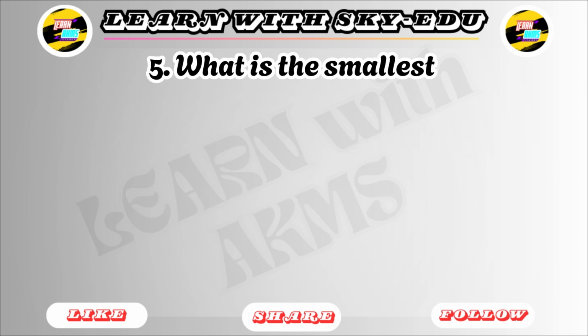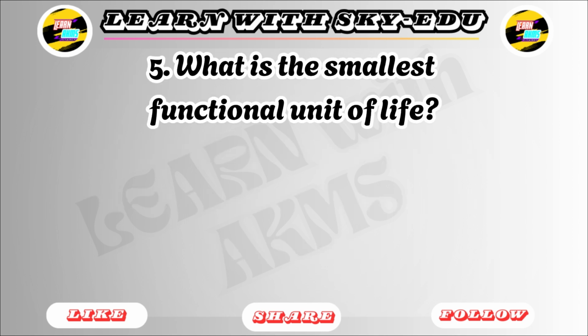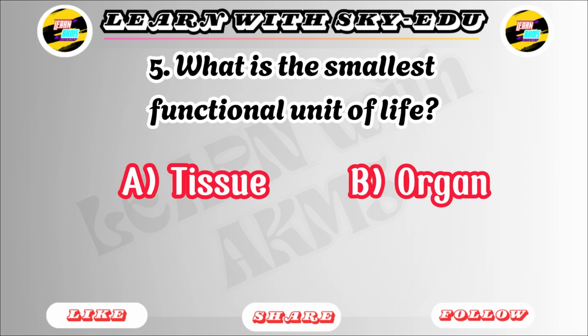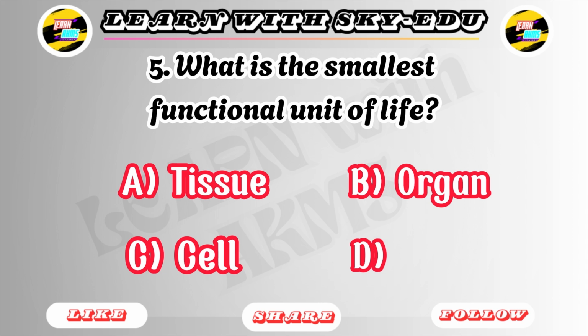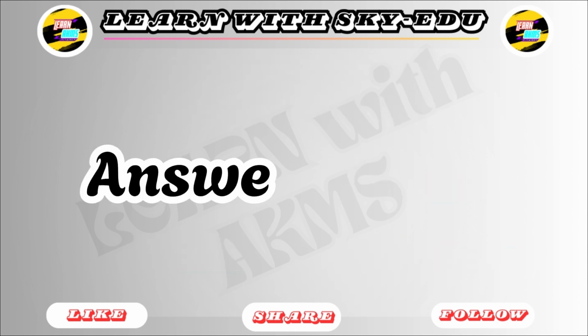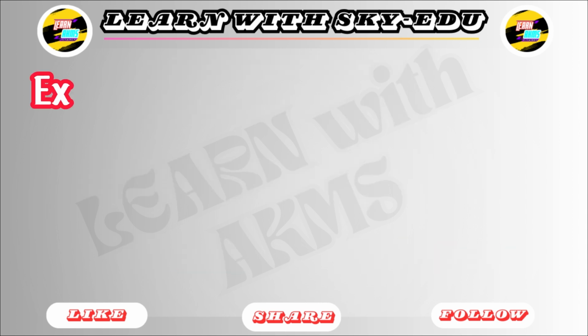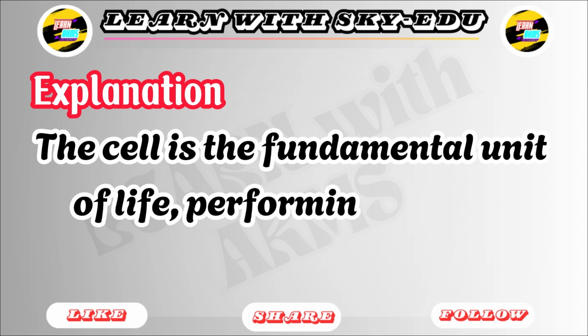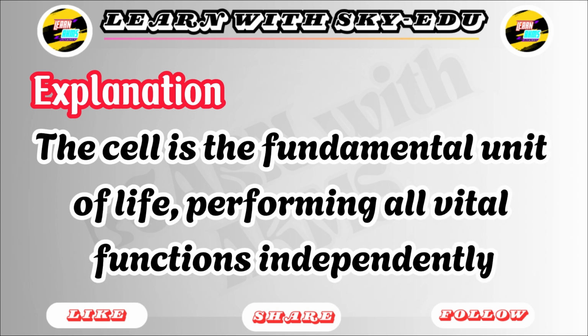5. What is the smallest functional unit of life? A. Tissue. B. Organ. C. Cell. D. Molecule. Answer: C. Cell. Explanation: the cell is the fundamental unit of life, performing all vital functions independently.